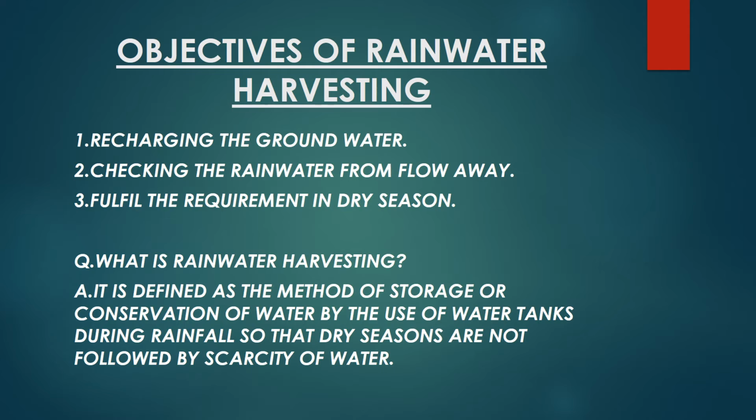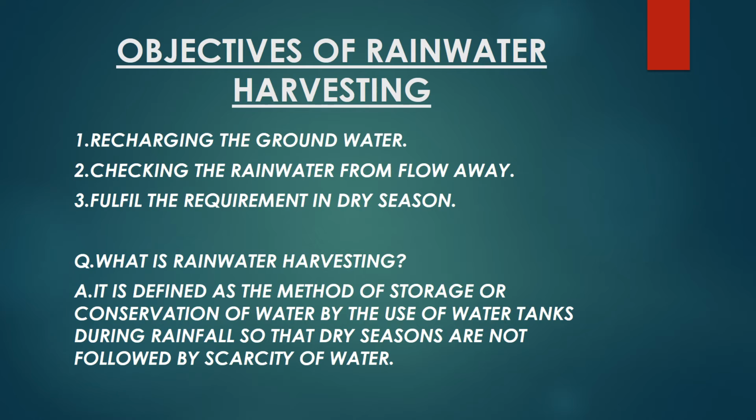Objectives of rainwater harvesting. First one is recharging the groundwater. Second, checking the rainwater from flowing away, means if the water is flowing away we can check and control that water and make use of it. Third one is fulfill the requirement in dry season. So during dry season we can use the rainwater for various purposes.